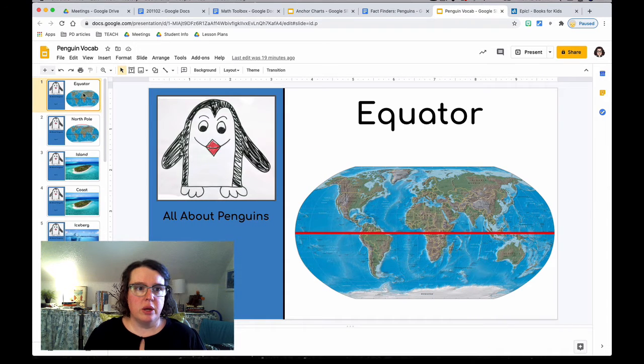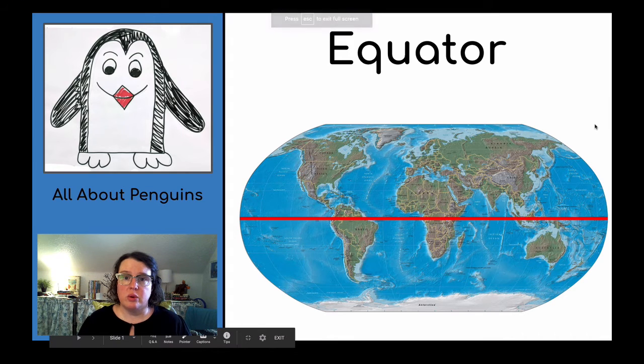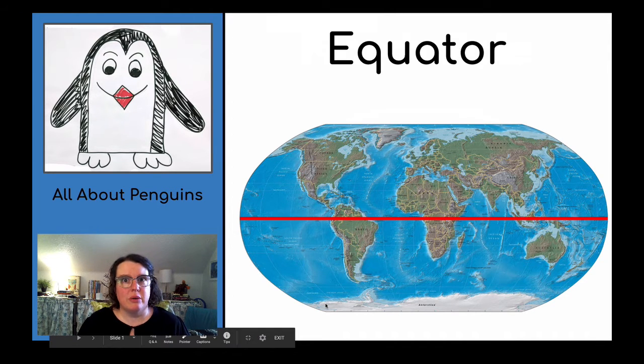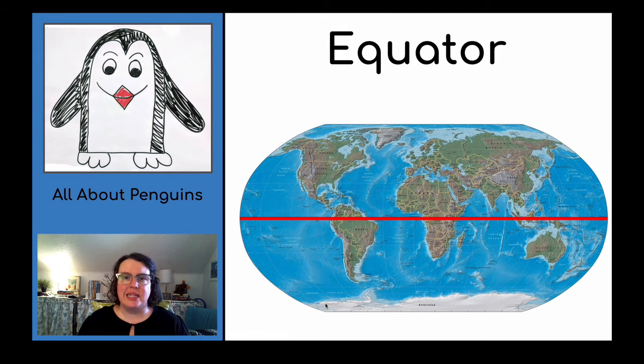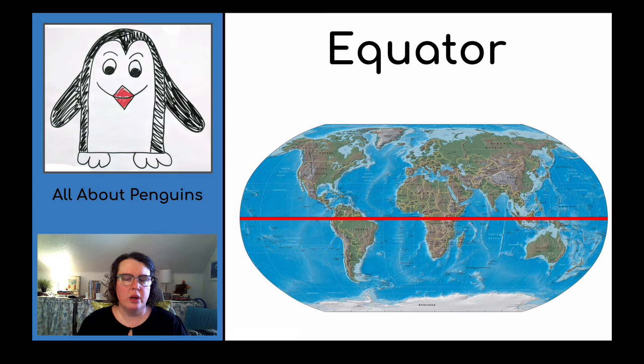Let's start by learning some new words, and you will need these words to help you understand the parts of the book that we're going to read today. The first word is equator. My turn. Equator. Your turn. The equator is this invisible line that runs through the middle of the world. And if we took the world and we made it into a ball, the equator would be all the way around the outside, kind of like if it were wearing a belt. That's the equator.